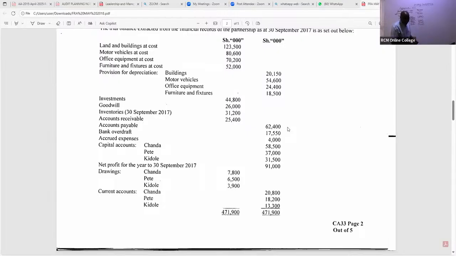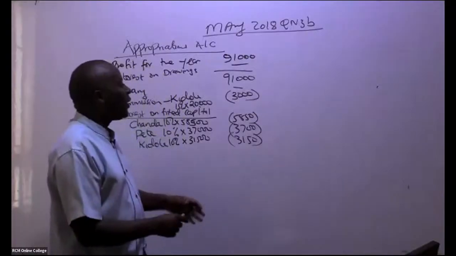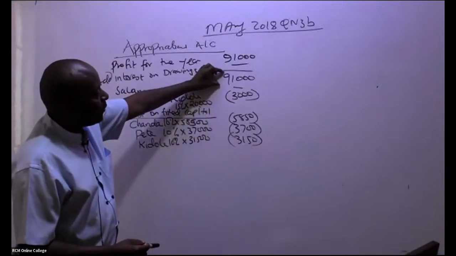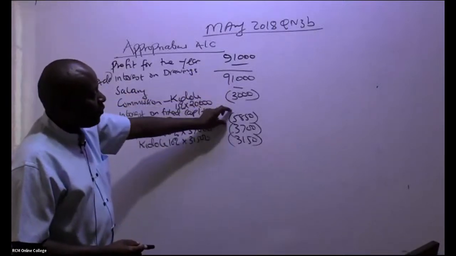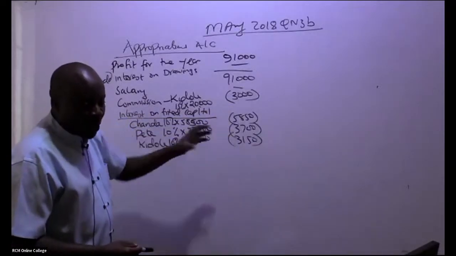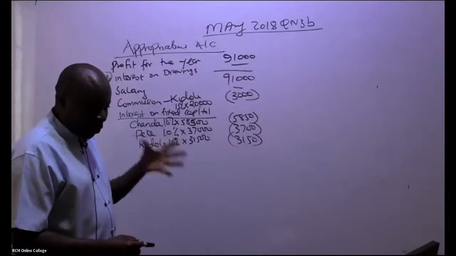Now, ladies and gentlemen, the only thing that is left is for us to see whether we have a surplus. So you take this 91,000, you subtract 3,000, you subtract 5,850, you subtract 3,700, you subtract 3,150. Who can give me this surplus or loss?